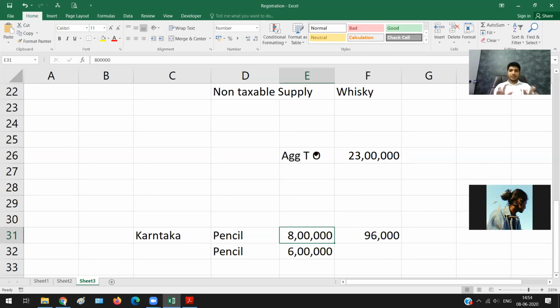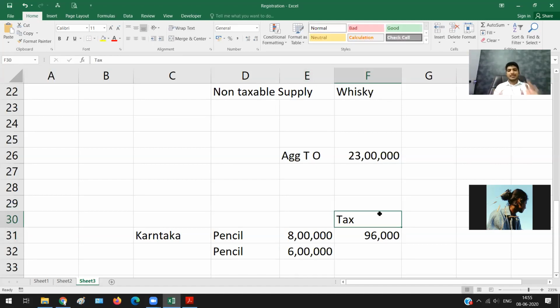How many of you feel it is 14 lakh rupees? Okay, so all of you feel it is 14 lakh rupees. So I repeat, aggregate turnover shall not include the tax portion.